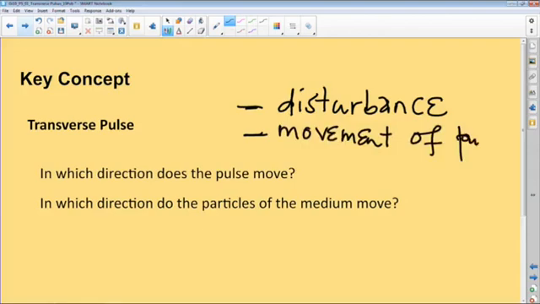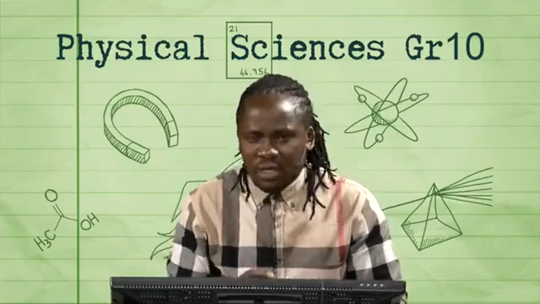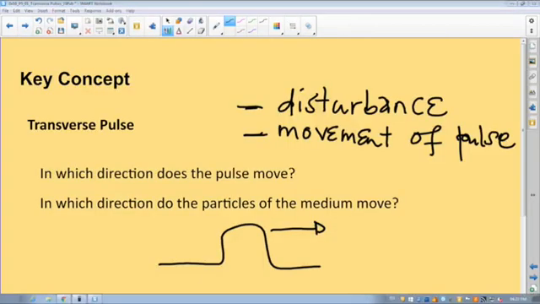So now, the two big questions that we need to unpack are the direction of the pulse movement, remember, the pulse itself is half a pulse anyway, and the direction of the particles. I want us to go to a PhET simulation, which will create a better understanding of exactly what happens as far as the disturbance and the pulse in terms of its motion.